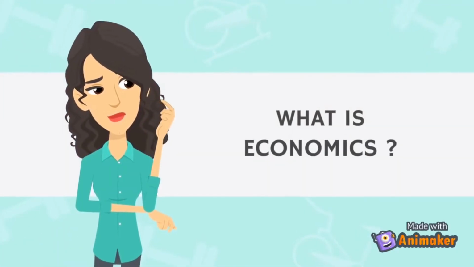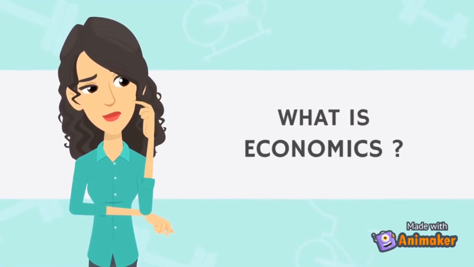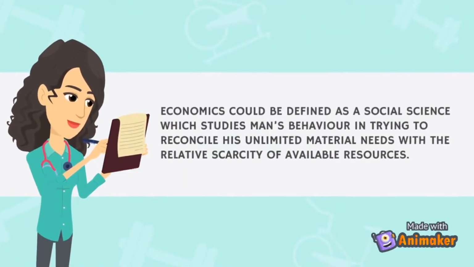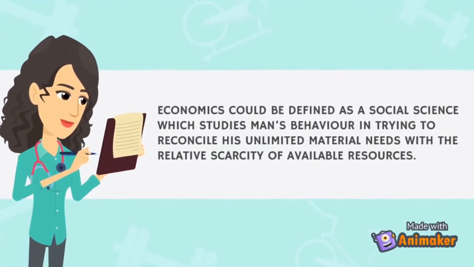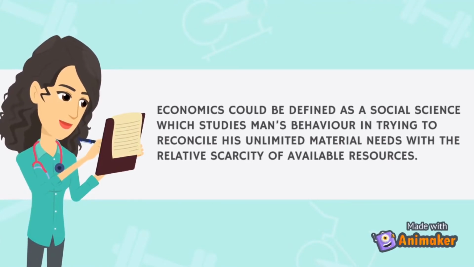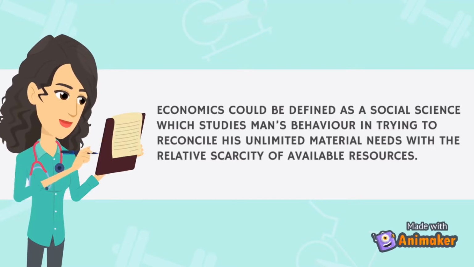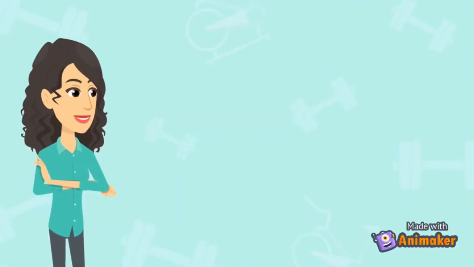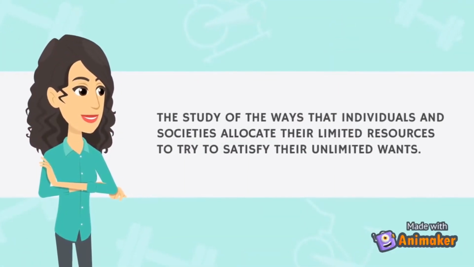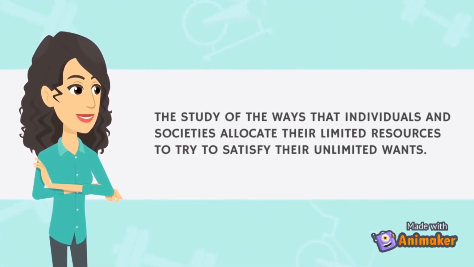What is economics? Economics could be defined as a social science which studies man's behavior in trying to reconcile his unlimited material needs with the relative scarcity of available resources. The study of the ways that individuals and societies allocate their limited resources to try to satisfy their unlimited wants.